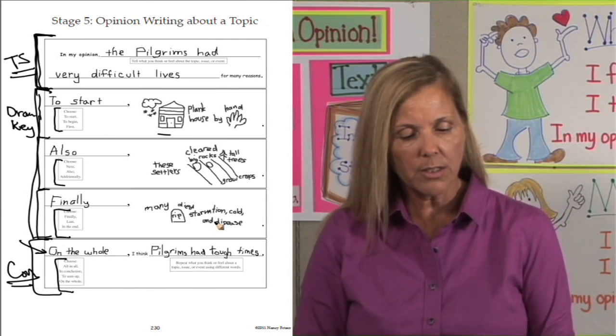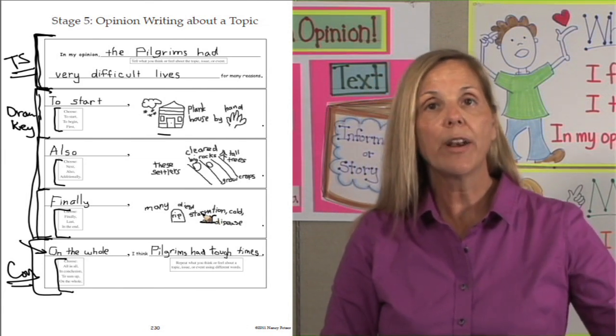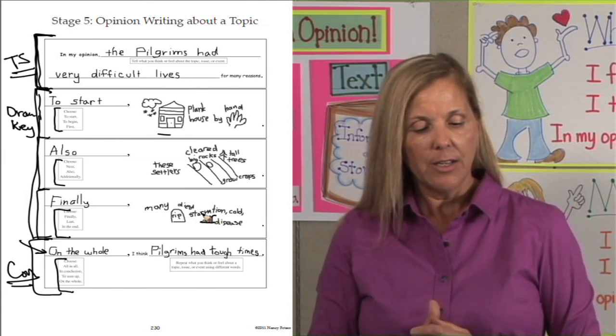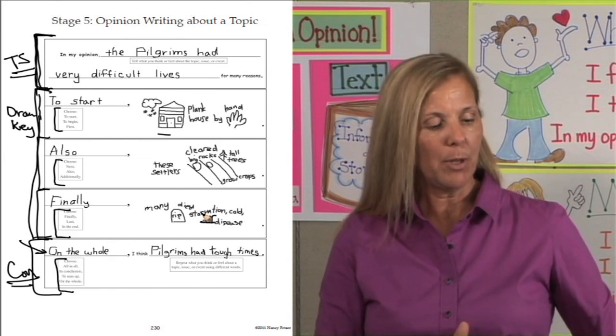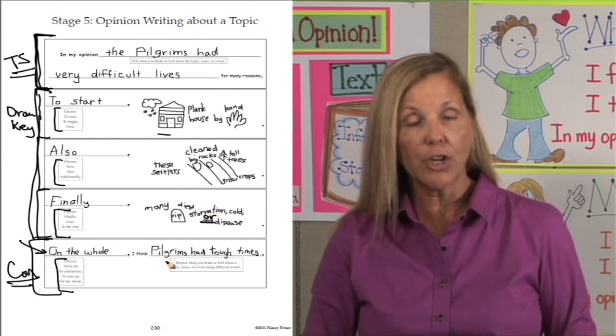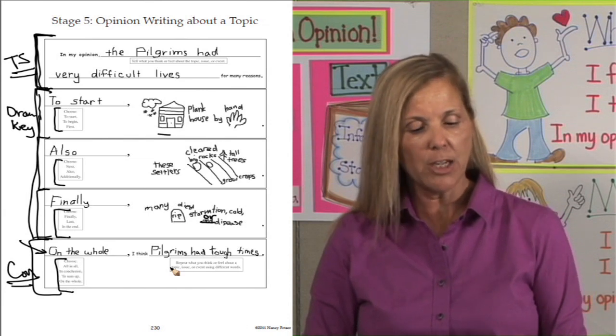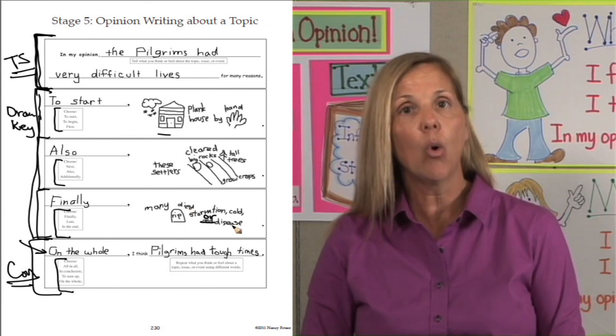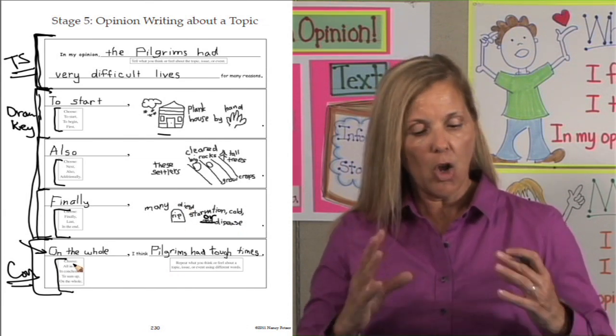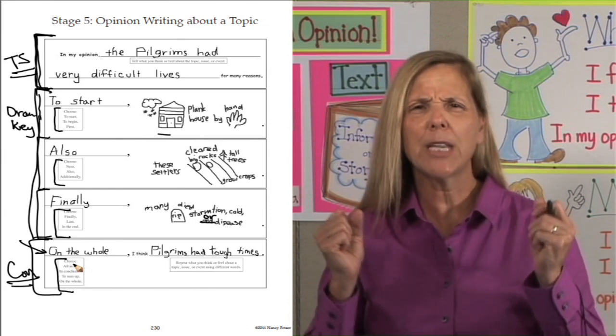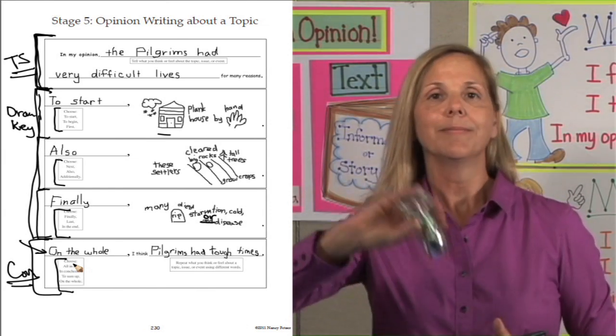So they didn't just die of all three. We're going to say or. One of those three typically. So notice how we went back and we chose the correct word to connect that list. Because we're not saying all these three together, or. Let's say our conclusion. On the whole, I think the pilgrims had tough lives.